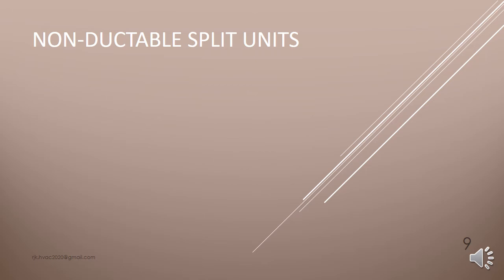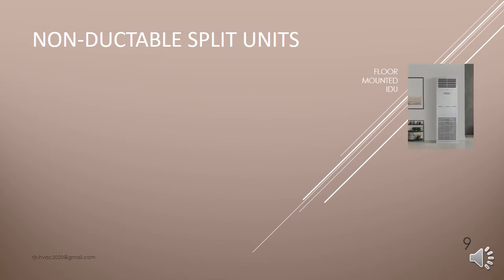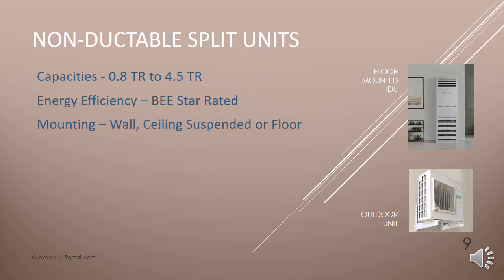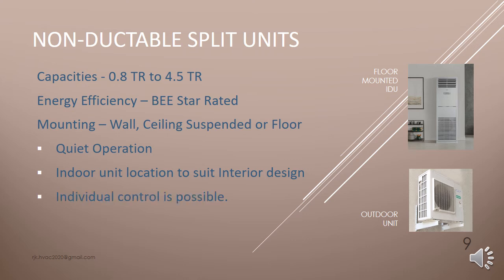Non-ductable split units. On the right you can see the floor mounted slim type indoor unit and the outdoor unit. The capacities are available from 0.8 TR to 4.5 TR depending on the type of indoor unit and the models available. These units are also BEE star rated. Mounting: wall, ceiling suspended or floor. These units are quiet in operation. The units can be located to suit the interior design and individual control is possible in this case.